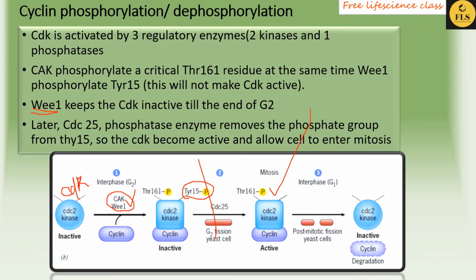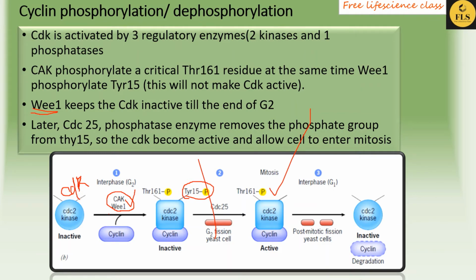After the completion of the G2 phase, when it hits the transition phase, CDC25 comes and removes the phosphate group from phosphorylated tyrosine 15. So it gets dephosphorylated and the CDK becomes active. Okay, so this is the process of CDK activation. Let's move on to the next point.